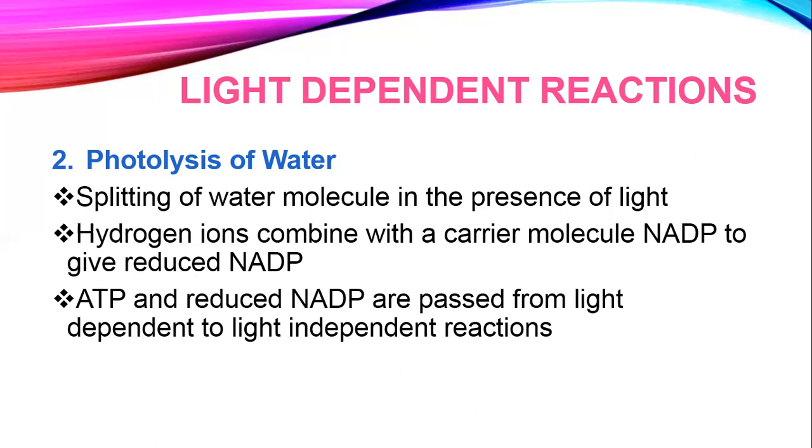So once hydrogen ions combine with this carrier molecule, NADP, NADP gets reduced. Remember that there are two products of the light dependent reaction: one is reduced NADP, the other is ATP. ATP is formed in photophosphorylation. And NADP is reduced as a result of photolysis of water, when hydrogen ions are released and picked up by the NADP. Both ATP and reduced NADP are passed from the light dependent reaction to the light independent reaction.